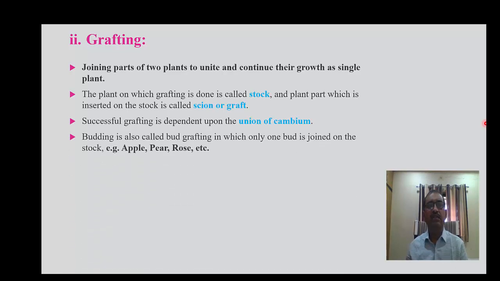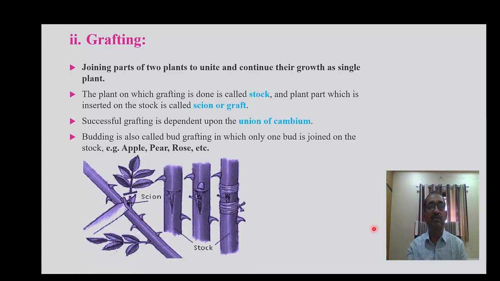Another one is budding. It is also a type of grafting, in which only one bud is joined on the stock. For example, apple, pears and roses. Here in this technique, two plant parts, the stock and scion, are used, and they are artificially combined to produce a new entire plant.